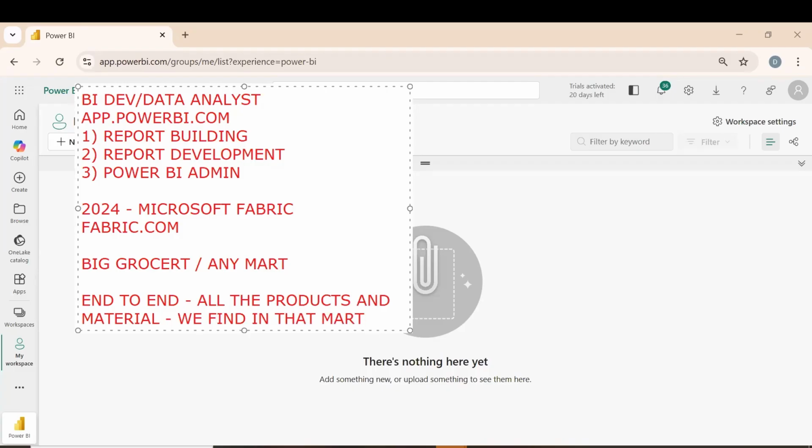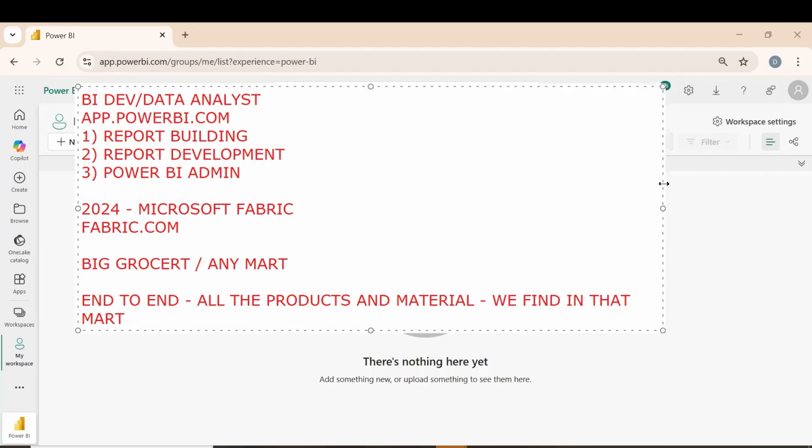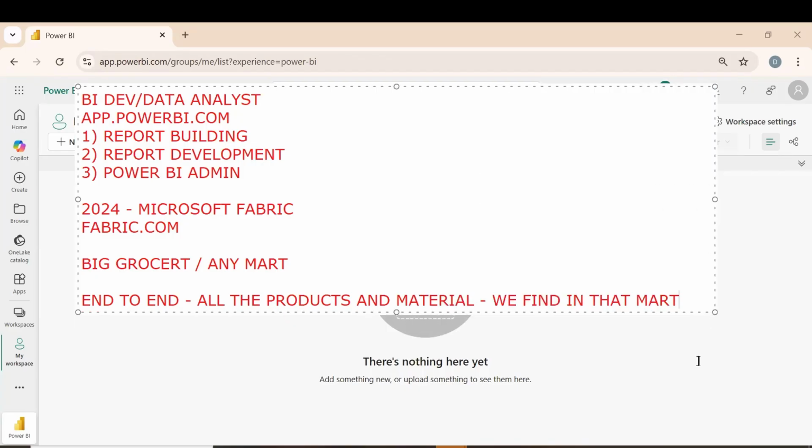Even if you want to buy medicines, we find that in the mart. Even steel items or plastic items, we can find. The daily usage products are all found in the mart, so there is no need of going to a separate shop to buy something. Walmart or DMart or Target, there is no need of going somewhere else. We go there every month and buy whatever products are required.